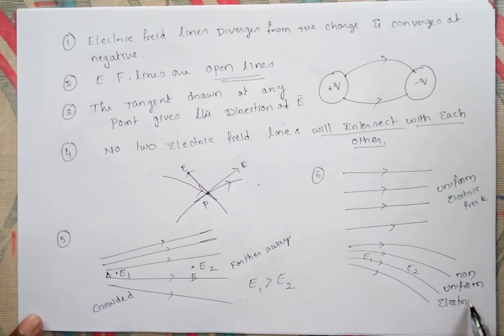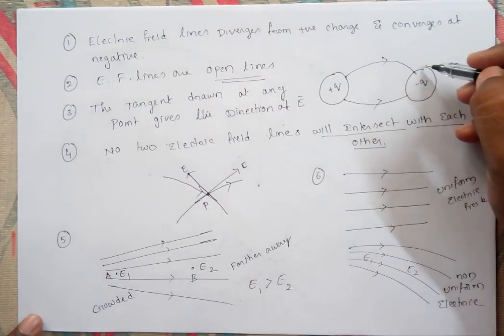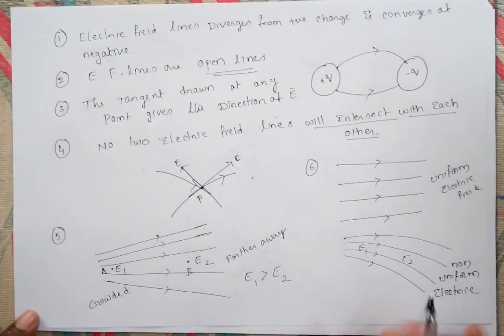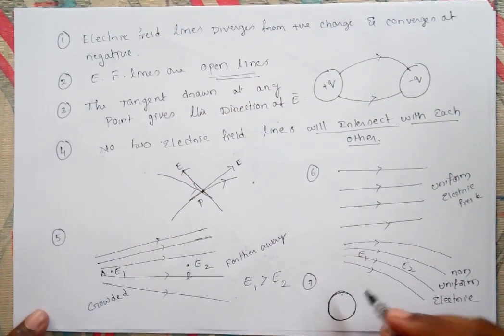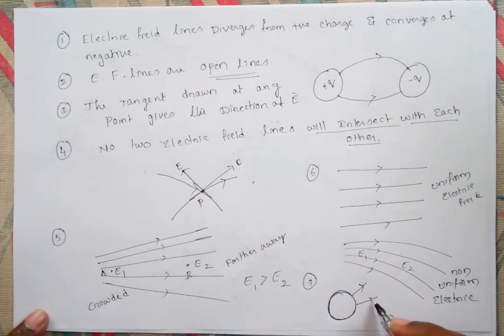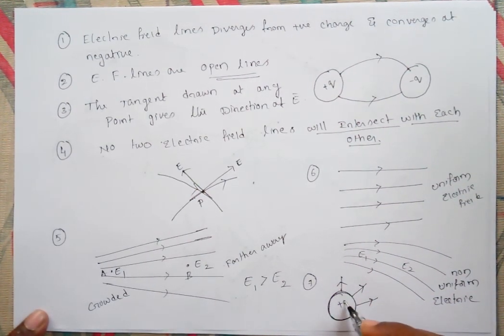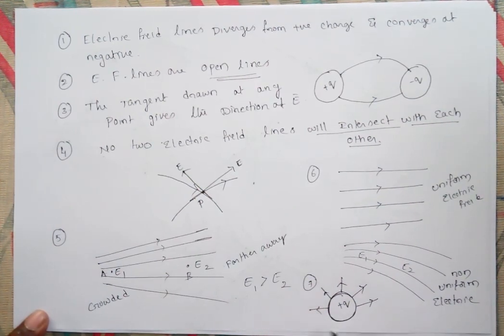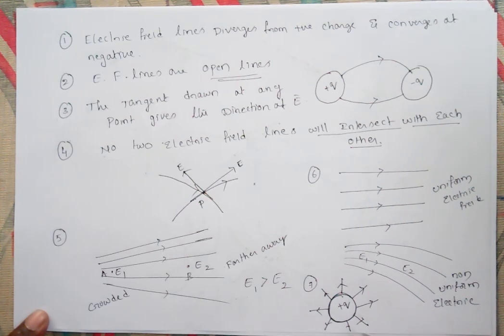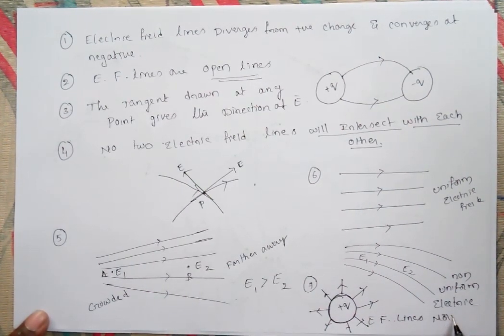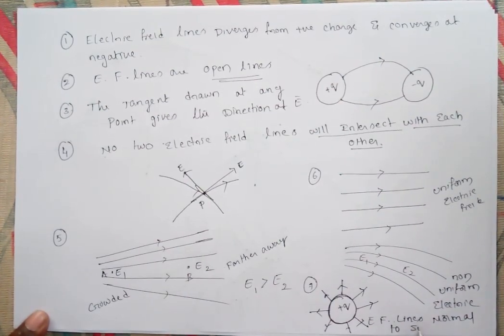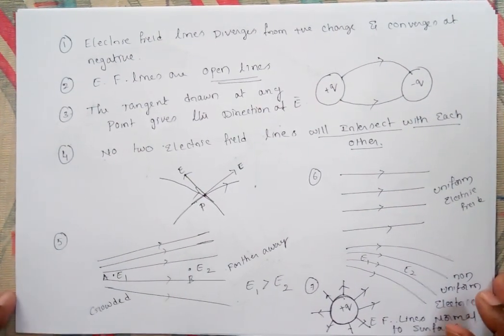And one more important point: if you take a charge, electric field lines are always normal to the surface. If you take a charged body, a spherically charged body, electric field lines are always normal to the surface of the body. If you take a positive charge here, electric field lines are always normal to the surface of the body. This point is important also. Electric field lines are normal to the surface. So these are the things about electric field lines.